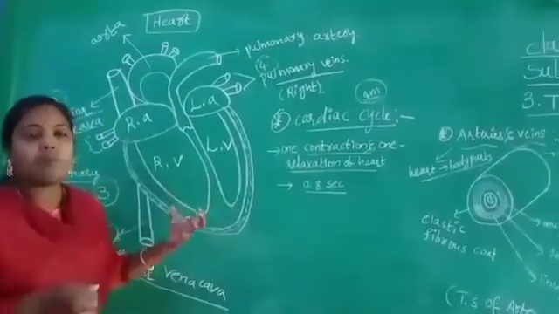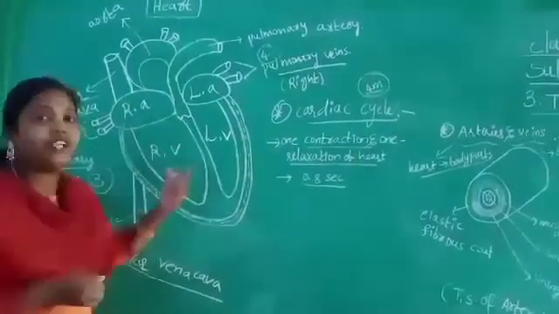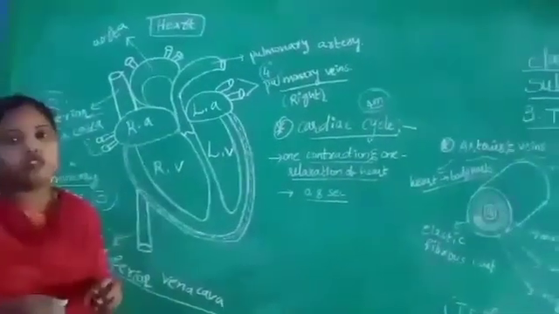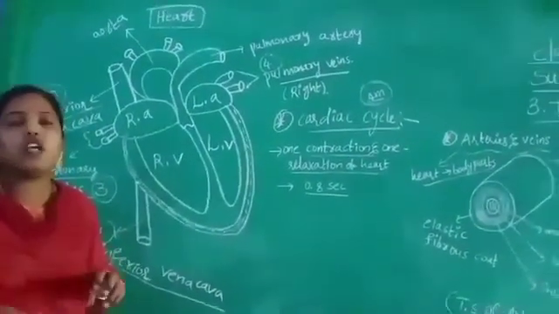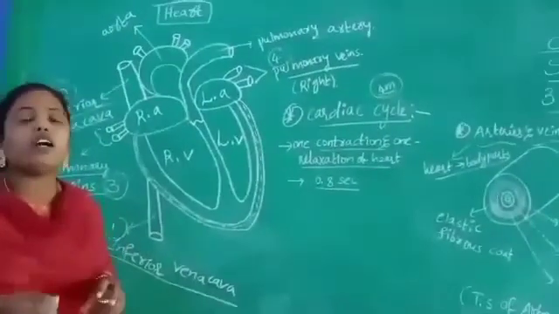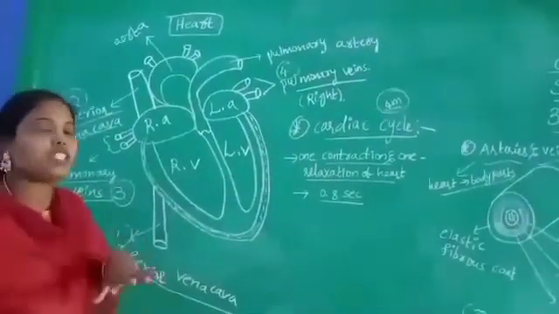At this time, what happened? Both auricles and ventricles are empty, so they will make a sound that is called a lub dub. What is lub dub? Heartbeat. Okay, what is the fifth stage?